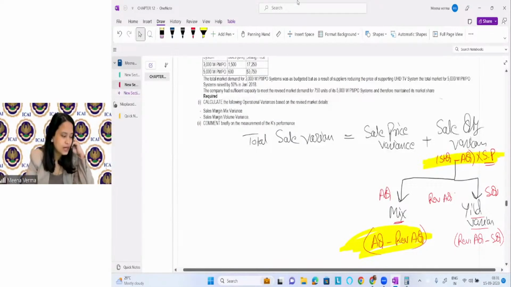Give me 1 minute. Is it clear? Please write and comment quickly. Any student have doubt here? Actual quantity minus revised actual quantity is mix variance. Any of you have doubt here? Please write in comment if you have doubt. Yes, explain, please. What do you want me to explain, Janvi? Is it clear? Please write in comment quickly. Yes, Janvi. Quickly.